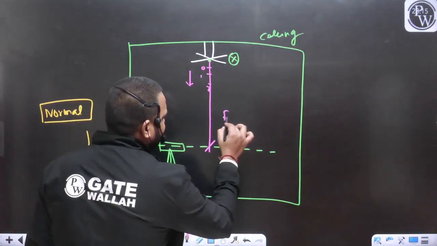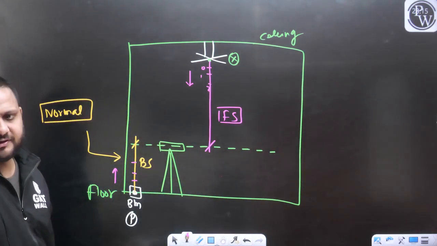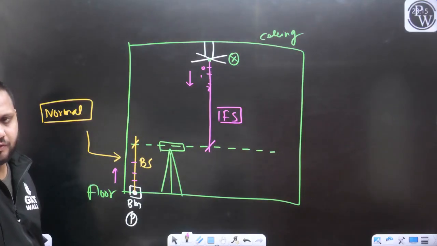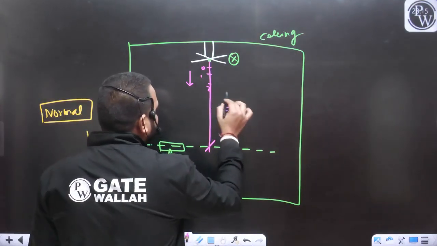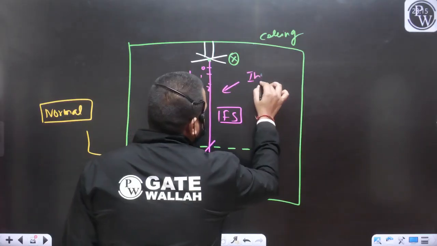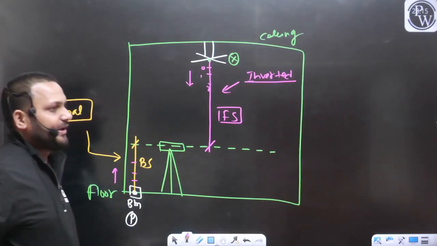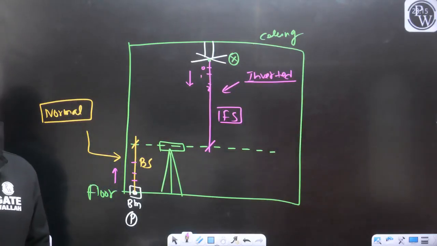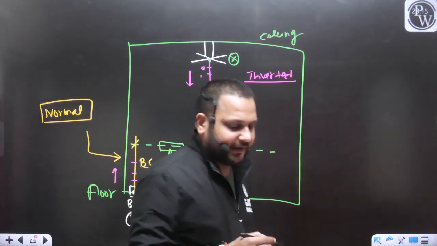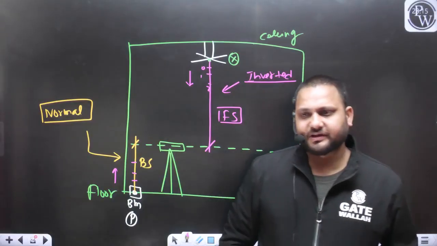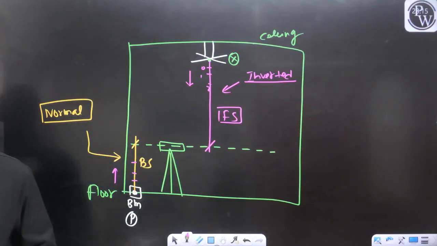Because this is the last reading, I will say this is the foreside of this level work. Yes or no? Let's say this reading you are getting as foreside, and that staff reading you have taken in the inverted position of the staff. To take this foreside reading, you need to put the staff in the inverted position, yes or no?